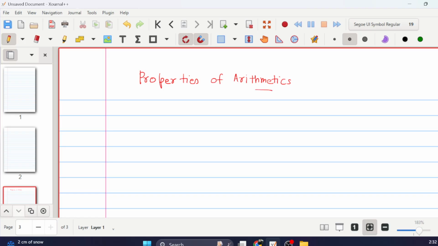Now, what is arithmetic? Arithmetic is basically the knowledge of addition, subtraction, multiplication, and division.